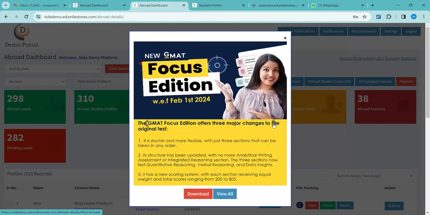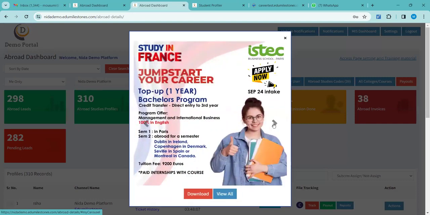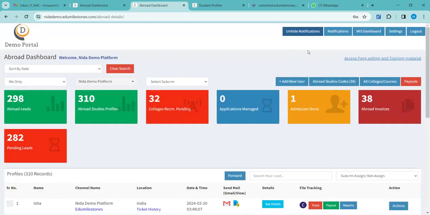These are the different university updates and country updates that we provide from time to time here. And if you want the full set of information, then you have to go to the notification option. Fine. Everything is clear till now?